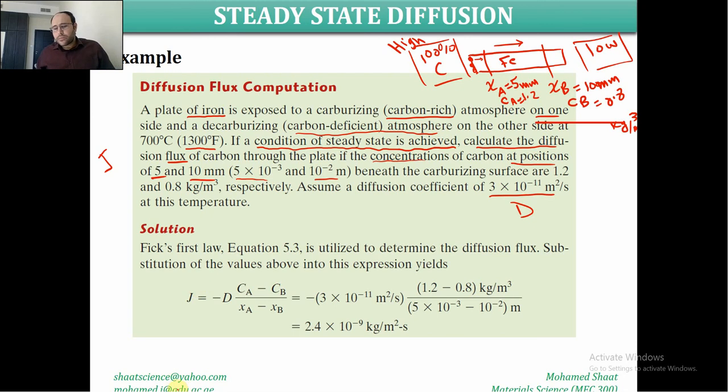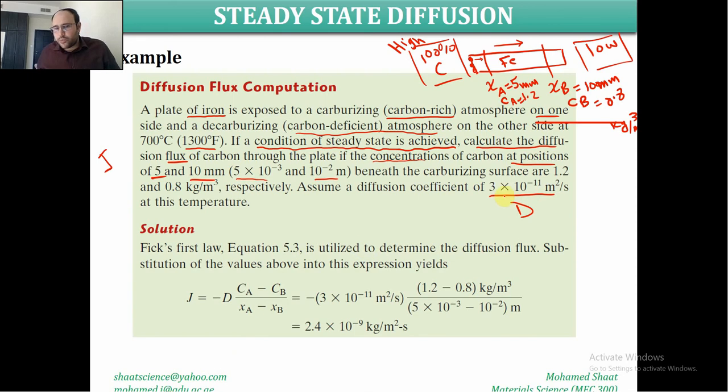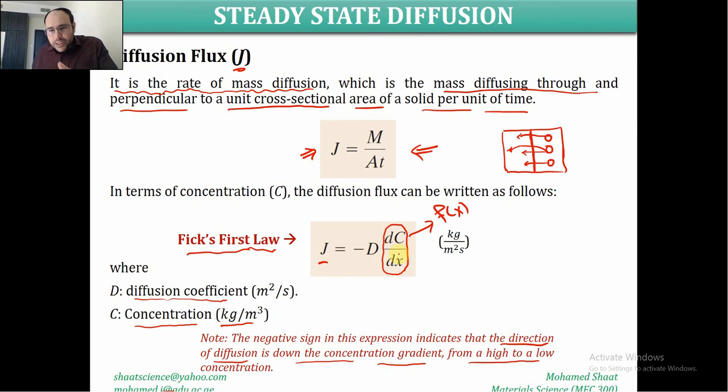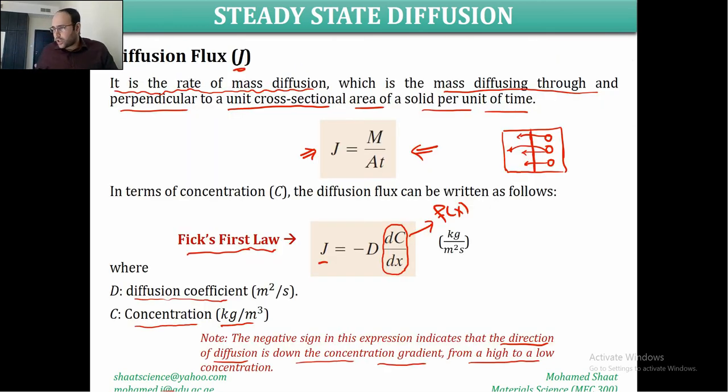How much is J? According to Fick's first law, J should equal the negative D times dC by dx, right? It means that we should have the diffusion coefficient D, which is already given to us as 3 times 10 to the power negative 11 meters squared per second. So there is no problem with D, but how about the gradient of C? The derivative of C requires that we have C as a function of X. How is the concentration of the carbon over this iron plate going to change over the position? It means that we should have the concentration as a function of X.